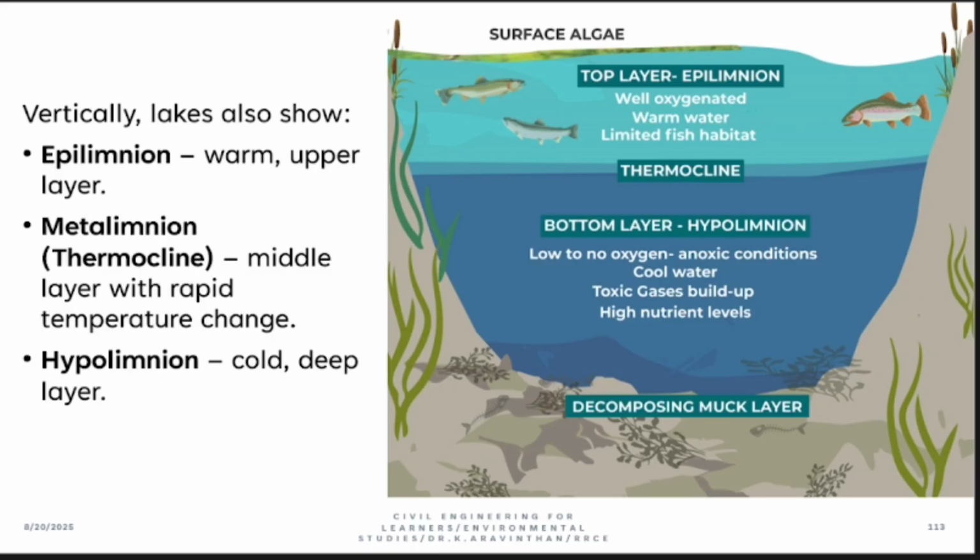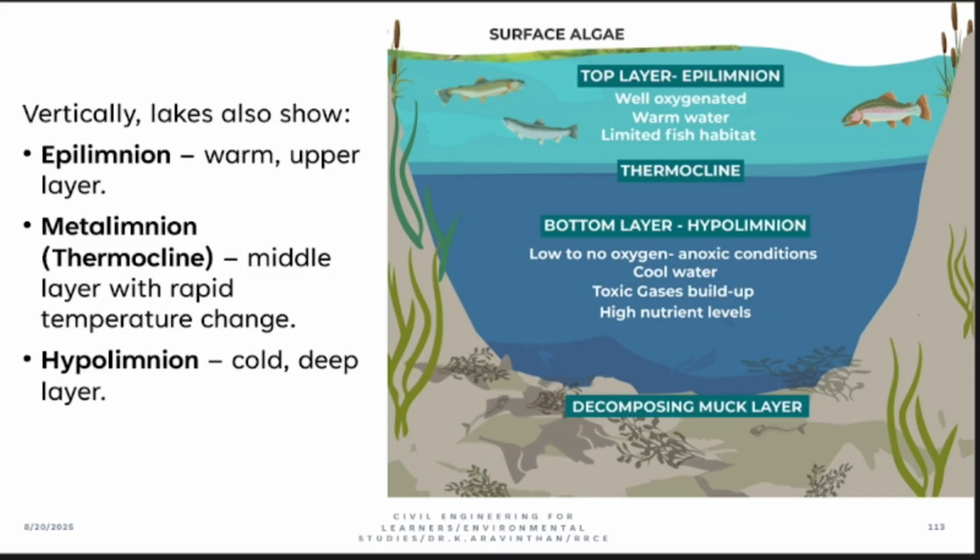Due to excess nutrition. In agricultural practice we use artificial fertilizers, phosphorus and nitrogen. Whatever we use, during rainfall the runoff carries all the fertilizers. During a single rain, they carry all the fertilizers and store them in this area. Can you see this? There is a surface layer. From here the runoff will come, so more nutrients will be there. So the phosphorus and nitrogen content will create algae formation. This is called excess nutrition.